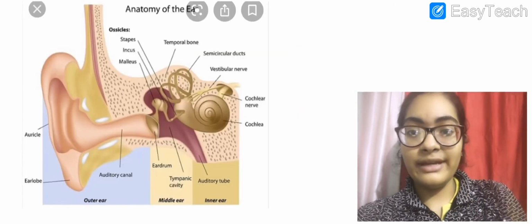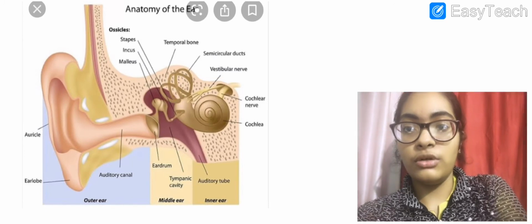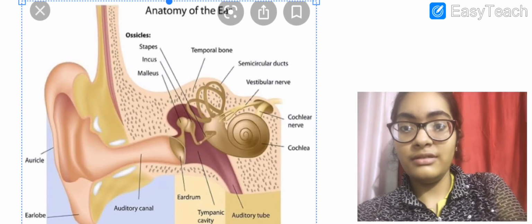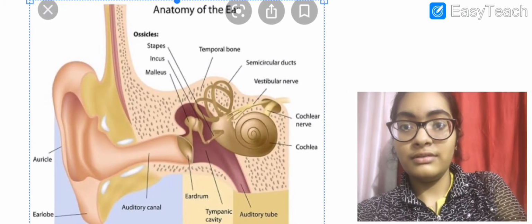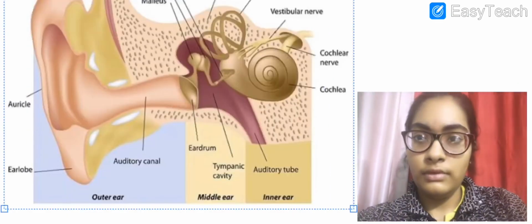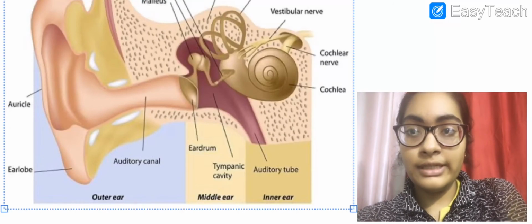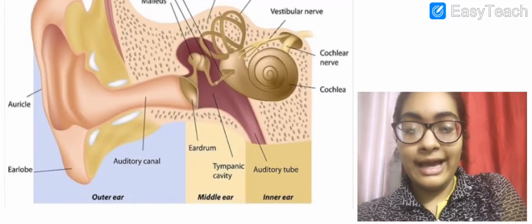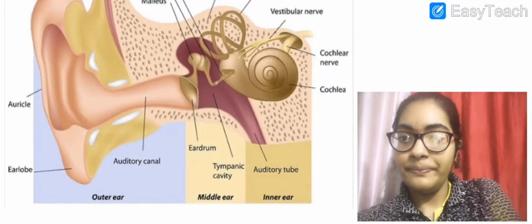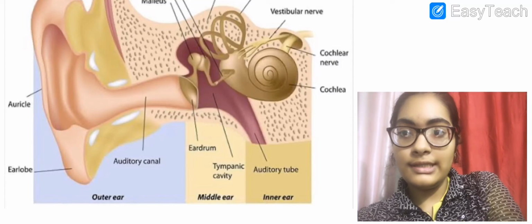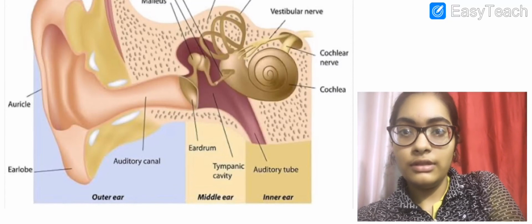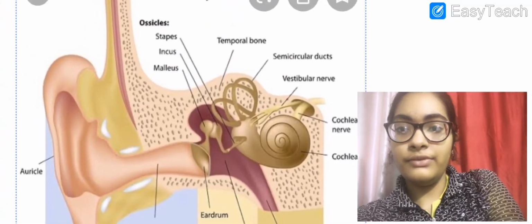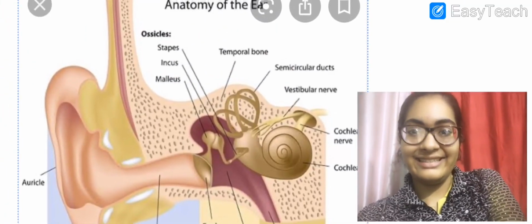Now next you see a very, very beautiful picture of the human ear. See, I have zoomed in. First of all, just see the outer ear, middle ear, and inner ear. Here it is. This is the ear lobe. You can see the auricle. Let me move this a bit. And yes, now it is clearly seen.